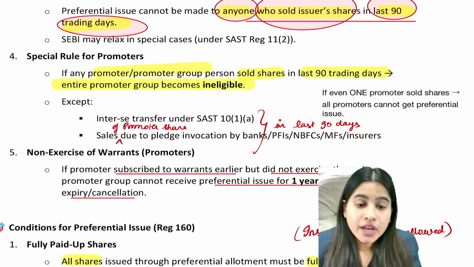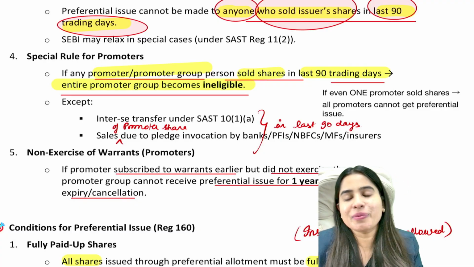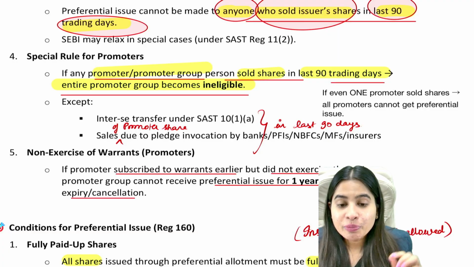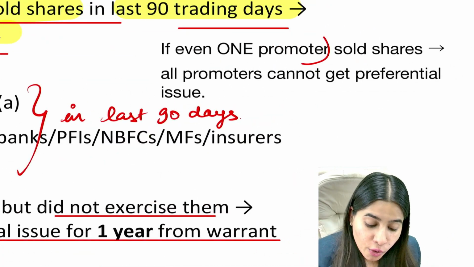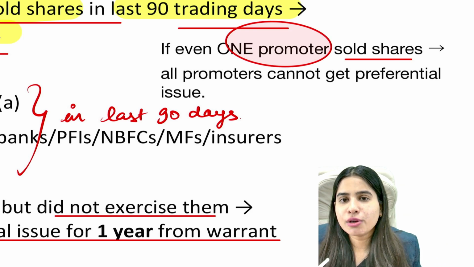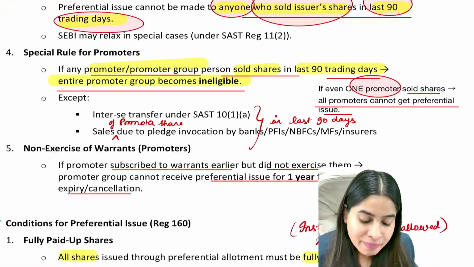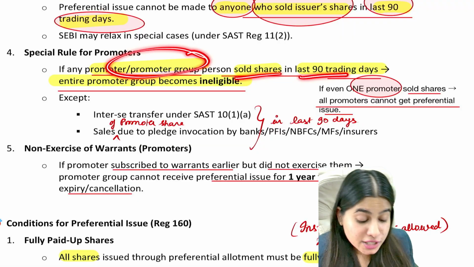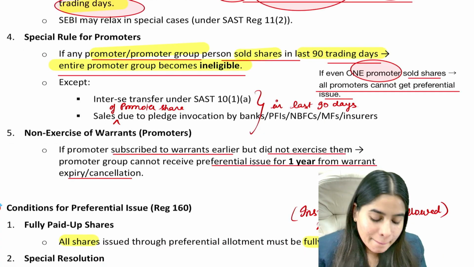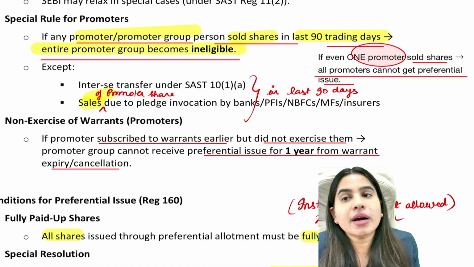Now, if promoter has sold their shares in the last 90 days, then all promoter group become ineligible to get the preferential issue, which means ek kare, sab bhugte, all promoter group. It means that if one promoter sold the shares in last 90 days, then not only that promoter but all promoters will be ineligible to get the preferential offer. But this restriction will not apply if the promoter sold their shares due to some compulsory situation.